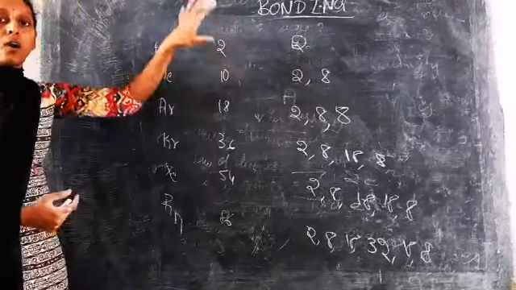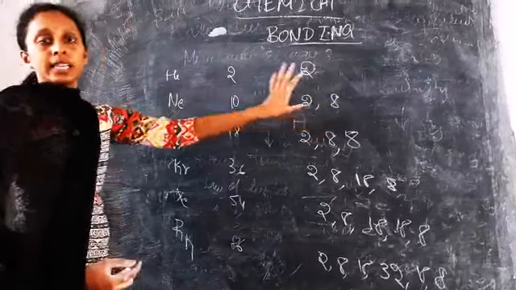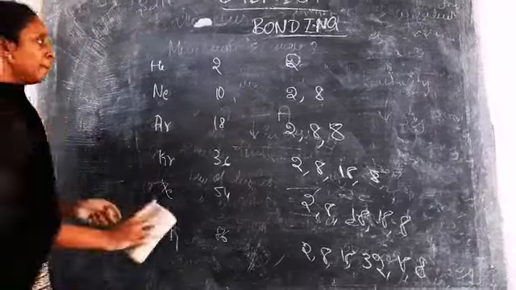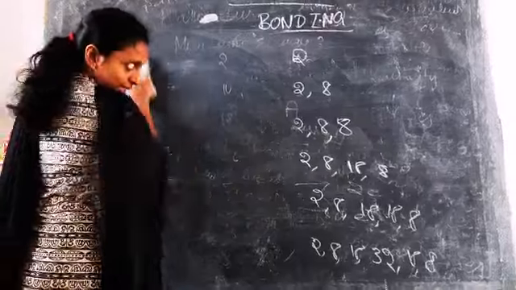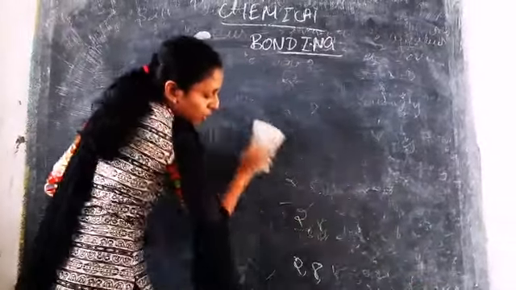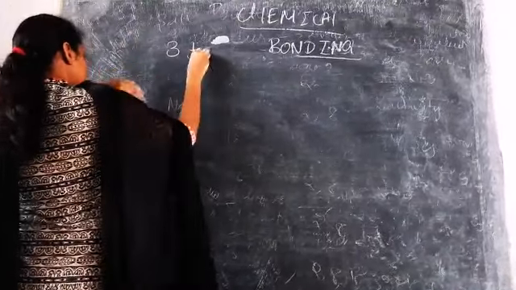Those atoms which have 2 or 8 electrons will attain a noble gas inert configuration. So we already came to know the cause for this. First we'll study what the bonds are. Chemical bonds are classified into 3 types.